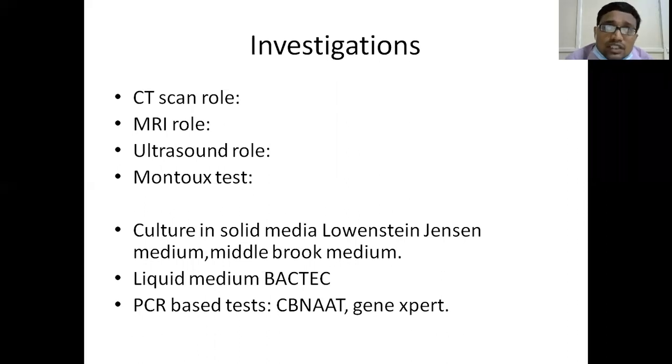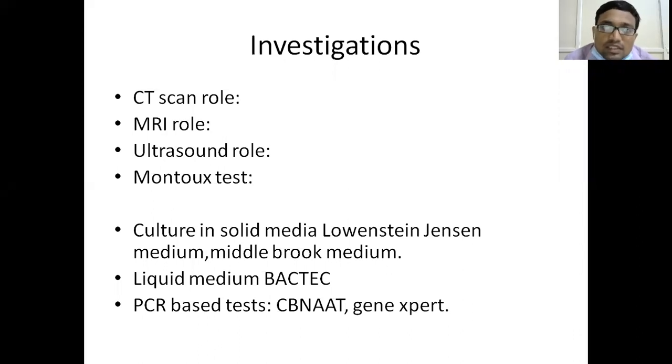If it is negative, it indicates that the patient is not exposed to tubercular bacillus. That is the advantage. But negative is not always specific in this. A false negative is also seen in immunosuppressive conditions. So the Mantoux test as an investigative tool is debated.